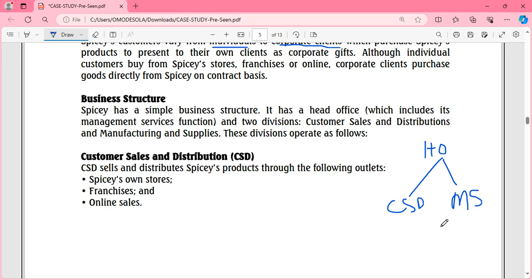This is the business structure of Spicy, right? It's a very simple structure. These two divisions report to the head office.